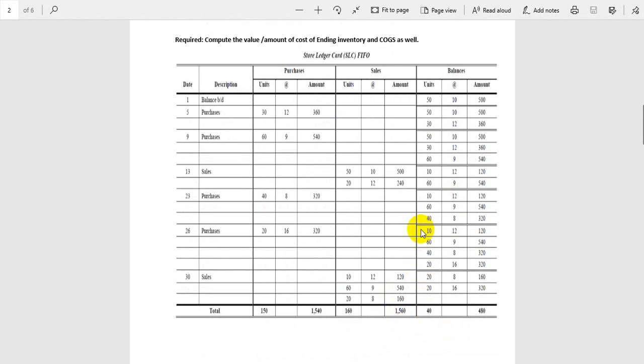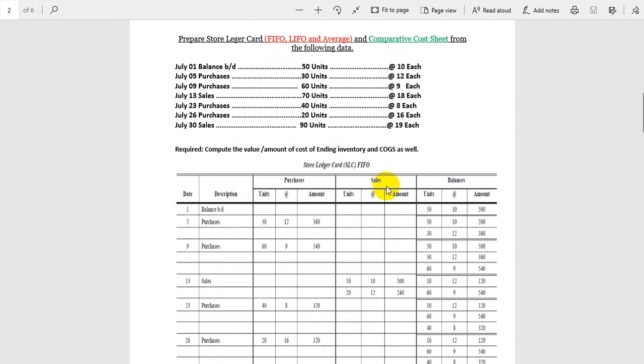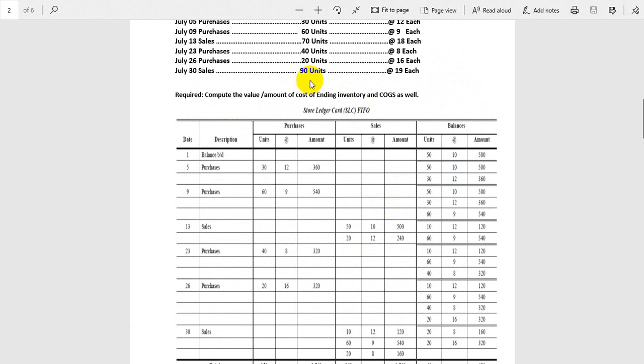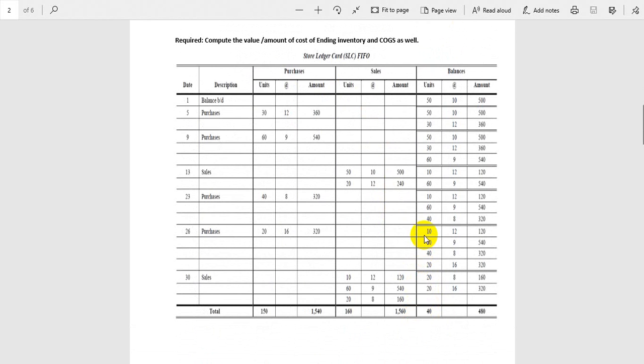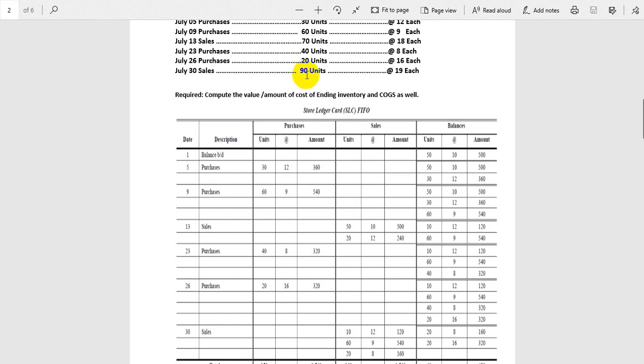Now what we are doing is FIFO. So first of all we will sell this inventory, then this inventory, then this inventory. Now you can see how many units we are selling on 30th July: 90 units. The sale price we will not consider, because we are here to discuss only the cost price. So if you see here, we have to sell 90 units. Now you have four kinds of inventory. So first of all, remember that you have to sell 90 units.